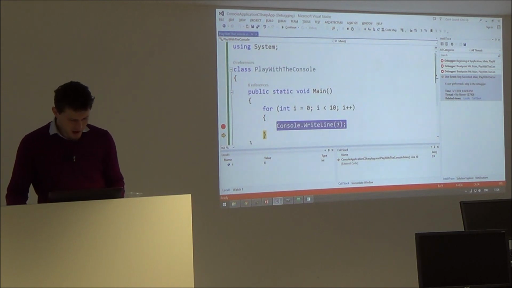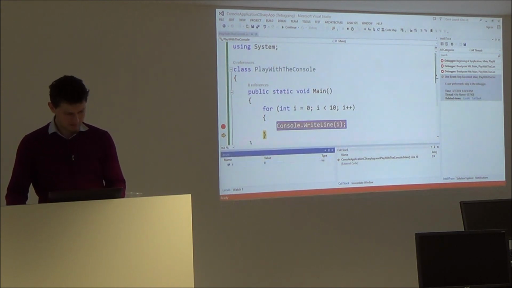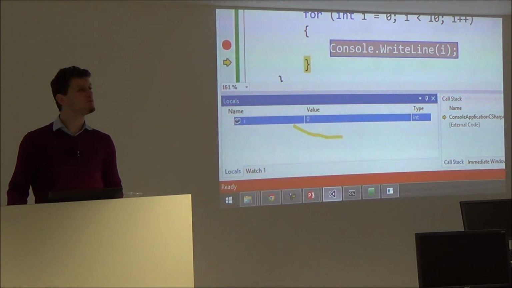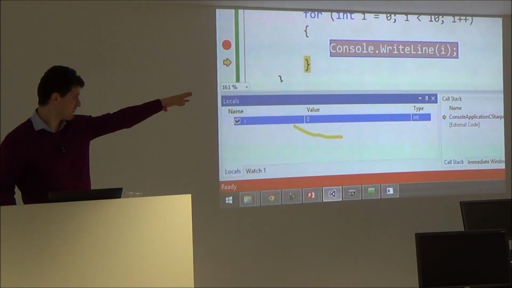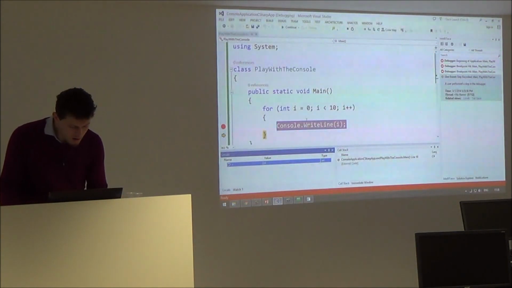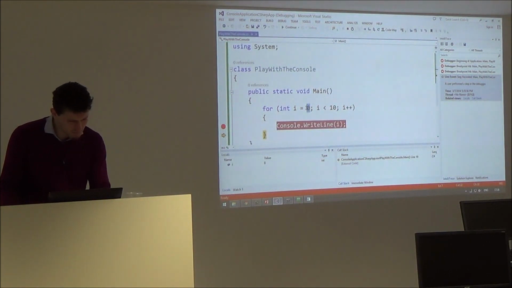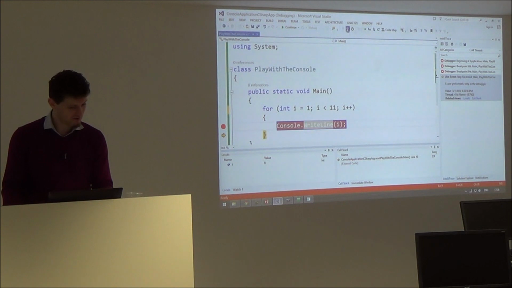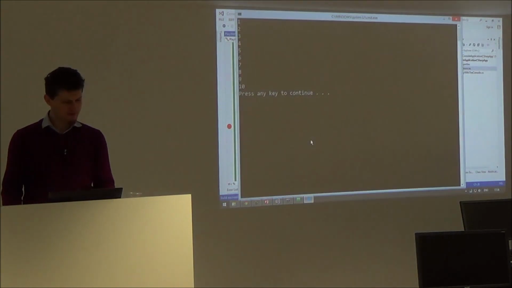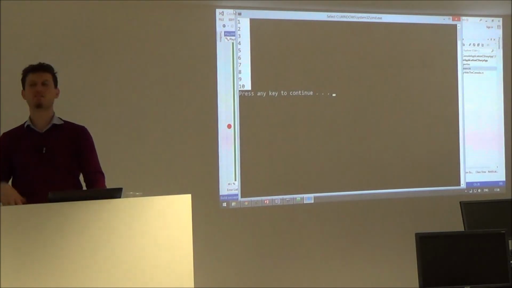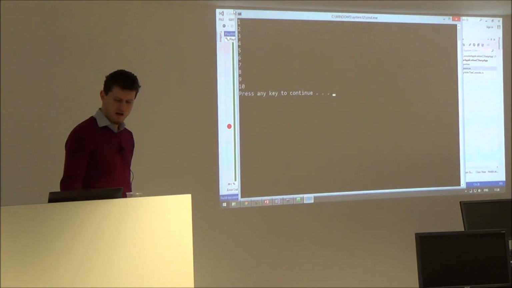And now I see, i is 0, right? But I want to start from 1. But I started from 0. Aha! What can I do? Start from 1 and go to 11. Let's check. Stop. Control F5. It's correct. That's how the debugger works.